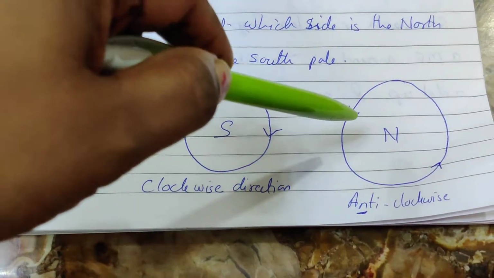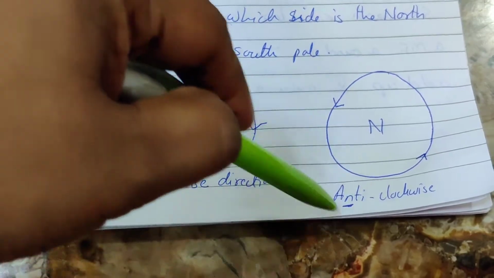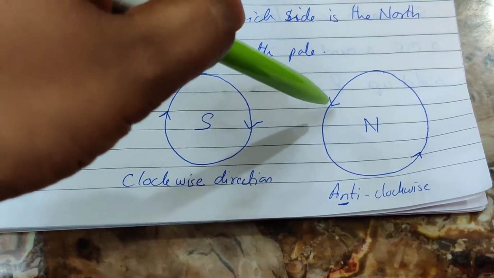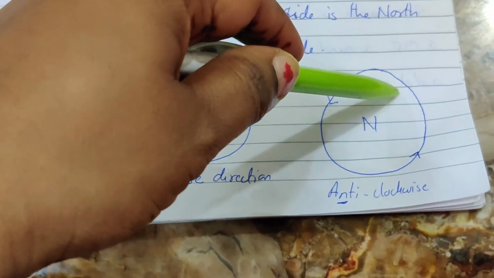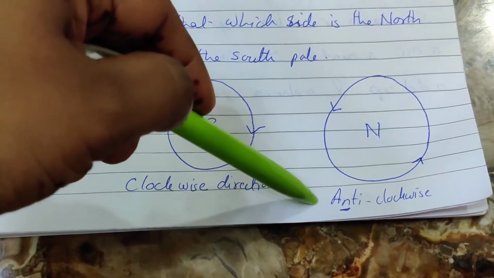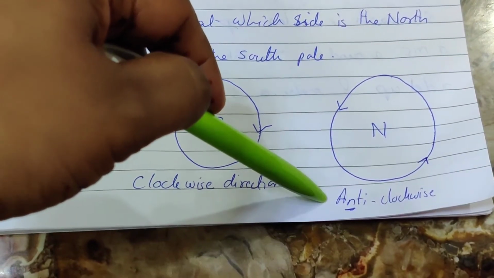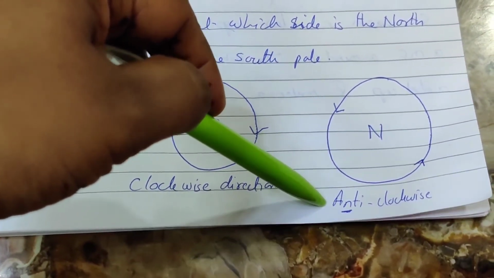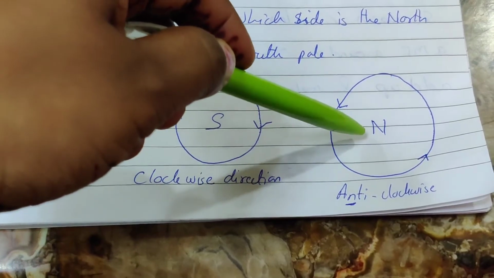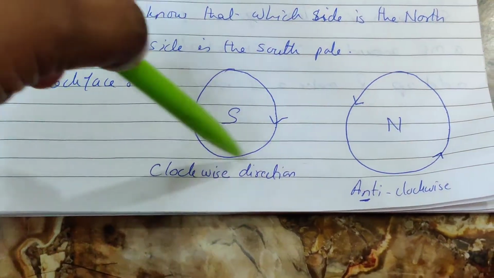And when the direction of the current is flowing from left to right, then it is known as anti-clockwise direction. Okay, when the magnetic field is moving in the anti-clockwise direction, then it is said to be the north pole. Clockwise direction, south pole.